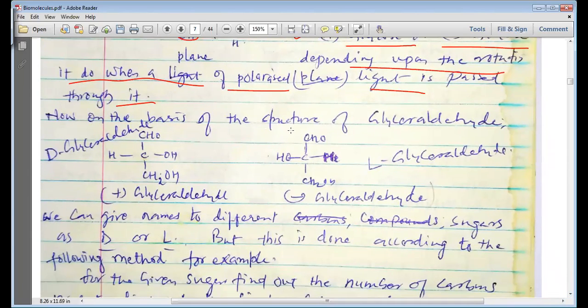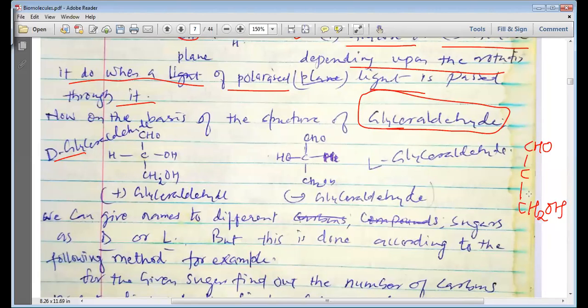Now on the basis of the structure of glyceraldehyde, please pay attention here. We have the structure of glyceraldehyde. You can see that glyceraldehyde is having 3 carbons. On the first carbon we have, like glucose, CHO. Like glucose, on the last carbon we have CH2OH. And on the second carbon, if the OH group is present on the left side, we will call it the D-glyceraldehyde.